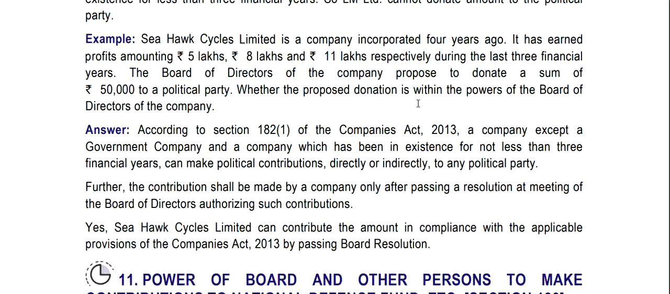According to section 182 subsection 1 of the Companies Act 2013, a company except a government company and a company which has been in existence for not less than 3 financial years can make political contribution directly or indirectly to any political party. Further, the contribution shall be made by a company only after passing a resolution at a meeting of the board of directors authorizing such contribution. Yes, Seahawk Cycles Limited can contribute the amount in compliance with the applicable provisions of the Companies Act 2013 by passing a board resolution.